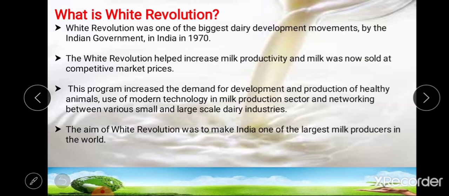Okay, this White Revolution followed after the success of Green Revolution, and the aim of White Revolution was to make India one of the largest milk producers in the world. Okay, so this is about what is the White Revolution.